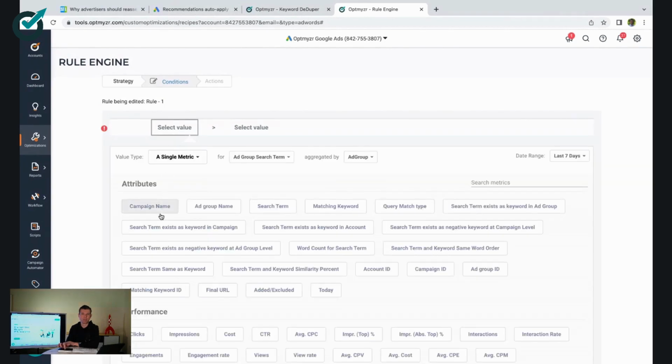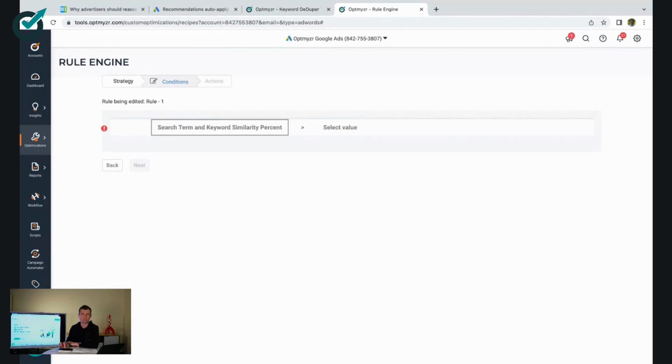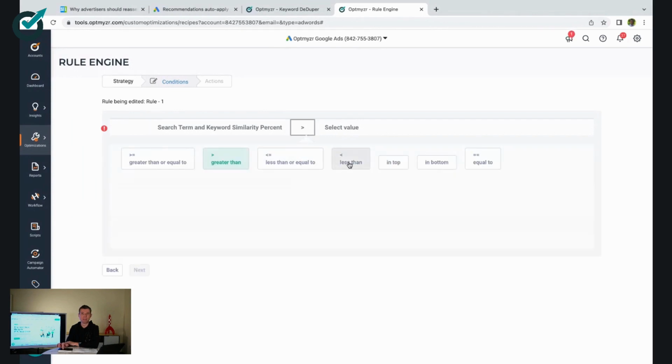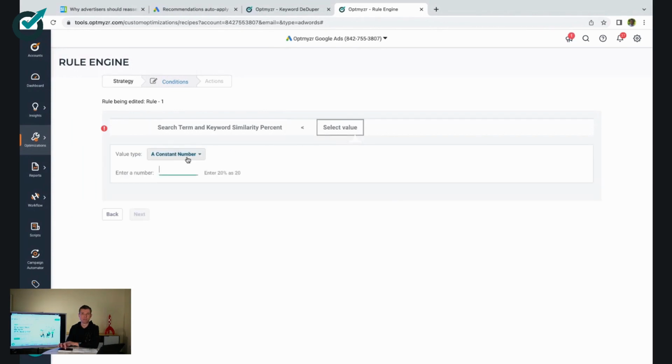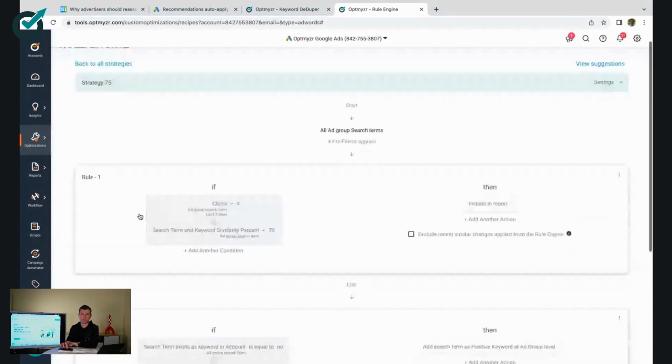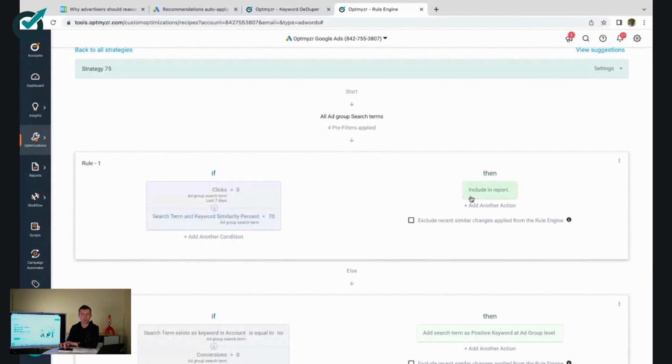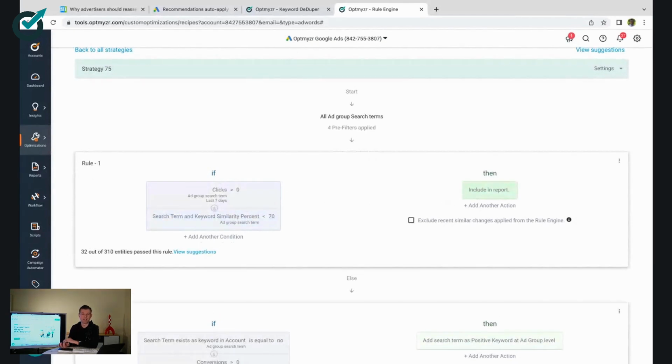And here we'll say if the search term and the keyword similarity are above or below a certain percentage. The way our tool does this is it looks at the Levenshtein distance, which is a measure of how many characters were changed to go from your keyword to the search term for which the ad was shown. So we can say if that similarity is less than some percentage that we define. So for example, if that's less than 70%, we'll just put that in here, and we'll add that rule to the system. In this case, then we're saying just include this in the report so that we get an insight into which search queries that are not very close to our keywords Google is showing our ads for.